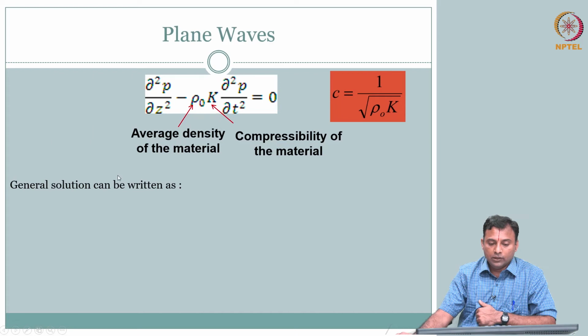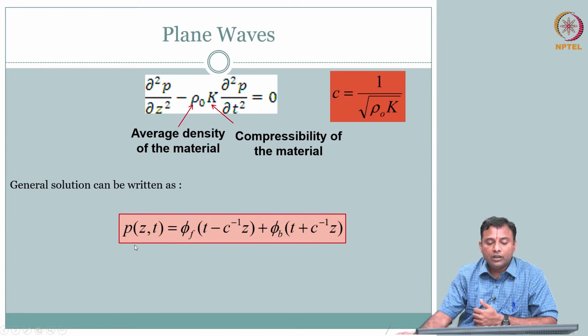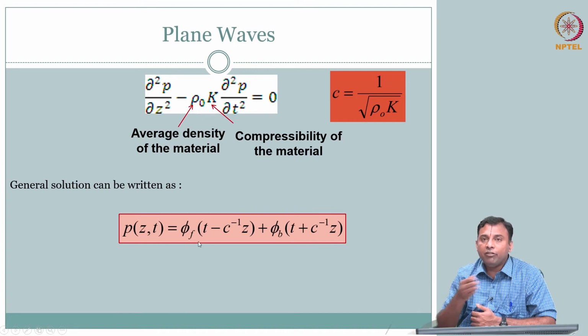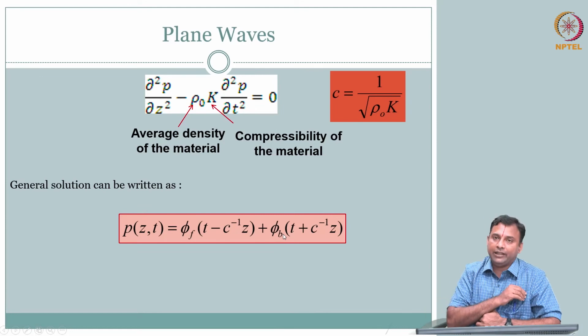Solve this, you can have a general solution. The general solution can be written in terms of P of z comma t, because we are dealing only with the z direction. Pressure at any z comma t has a general function of this form, with a subscript f, meaning forward direction, or b, backward direction.